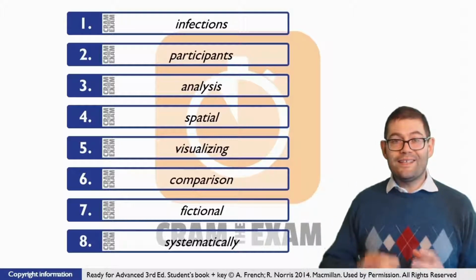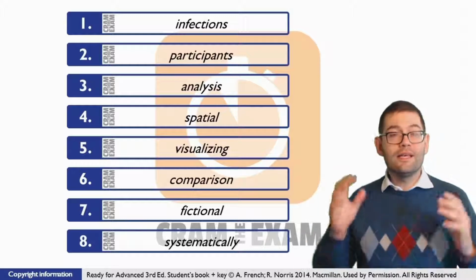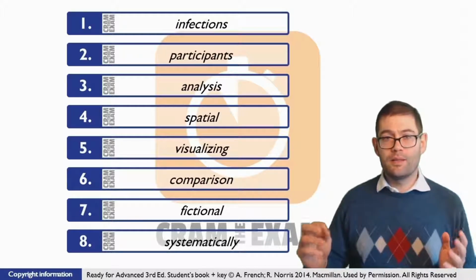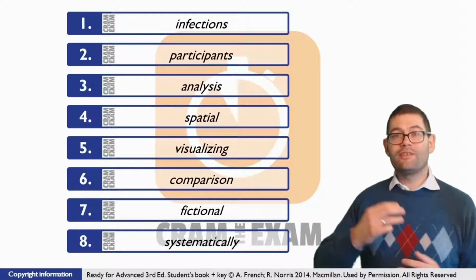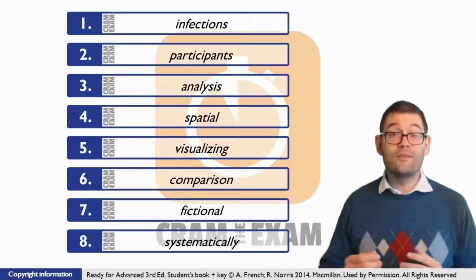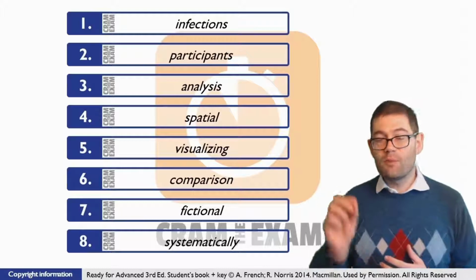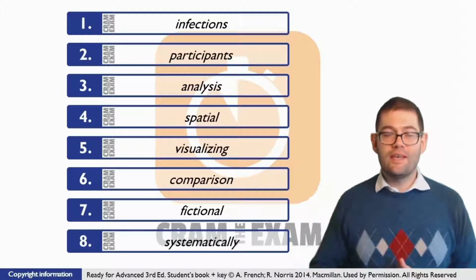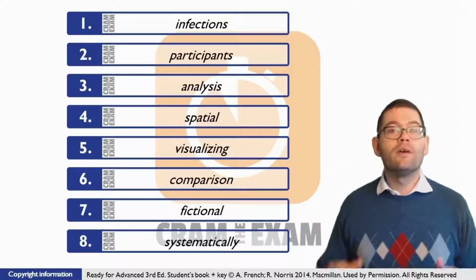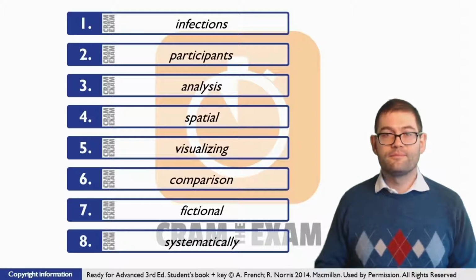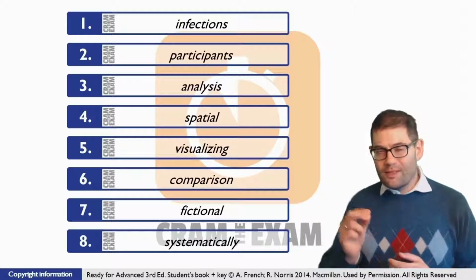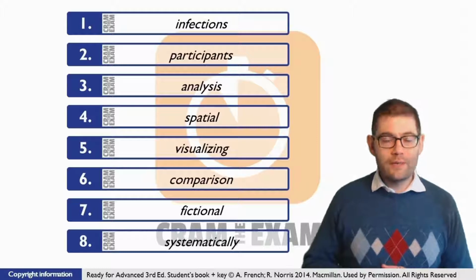For question number 5, let's have a look at the language pattern just before the gap. To be bad at plus ing. That's the normal structure. To be good at plus ing. Here we've got a comparative form of bad. In other words, worse. So worse at, and the rule still stays the same, plus ing. So here we need a gerund. What's the answer that we need? Visualizing.